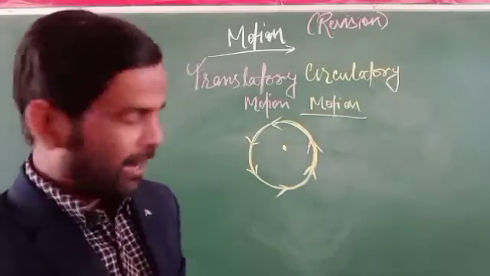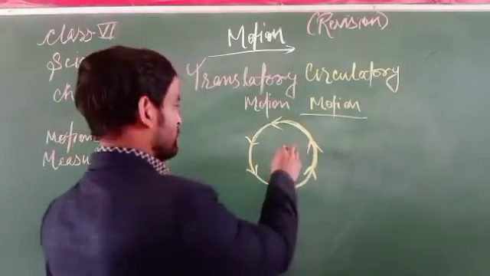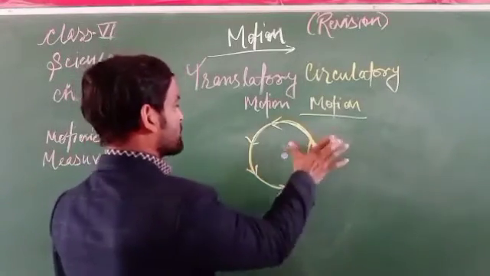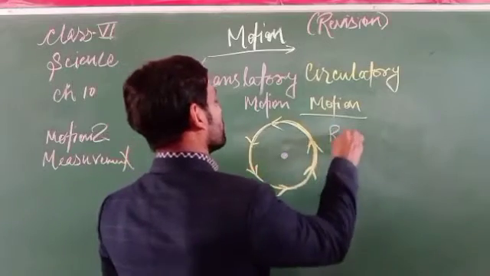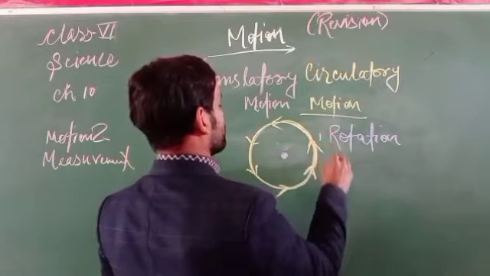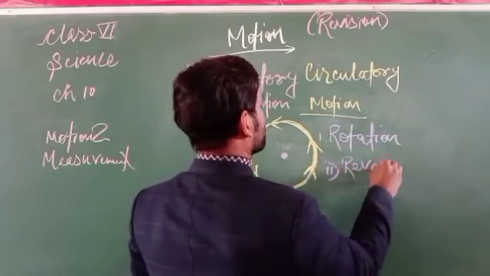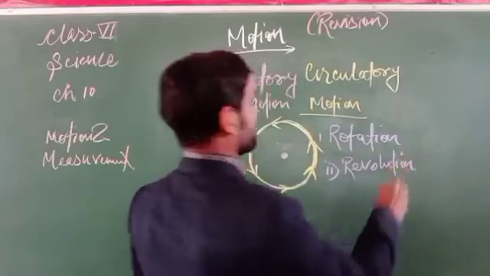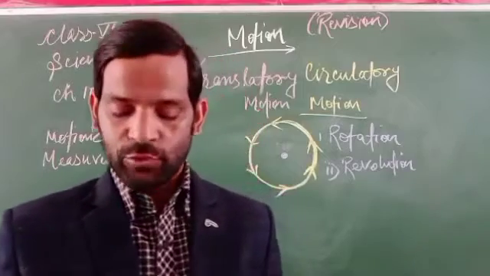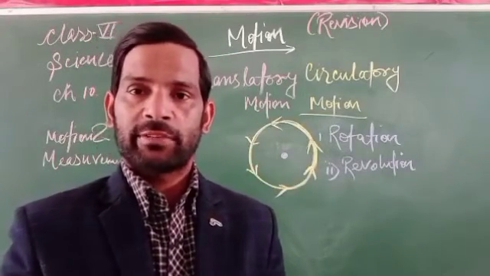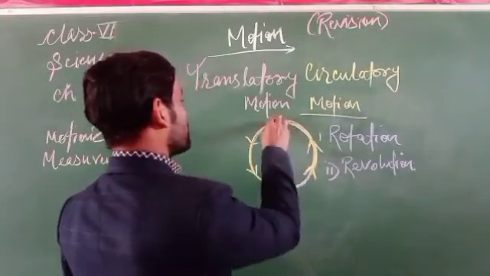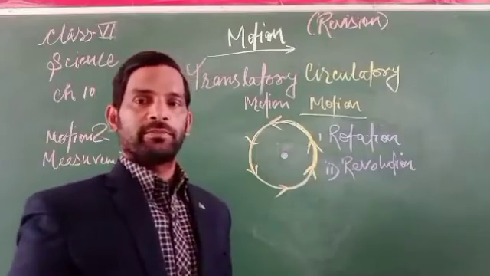The circulatory motion might be of two types. What are these? First one is rotation, and second one is revolution. So we can say circulatory motion is a type of motion which can repeat itself after time has passed. It is a motion in which it can repeat itself.